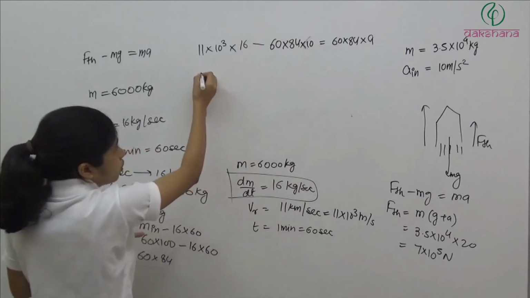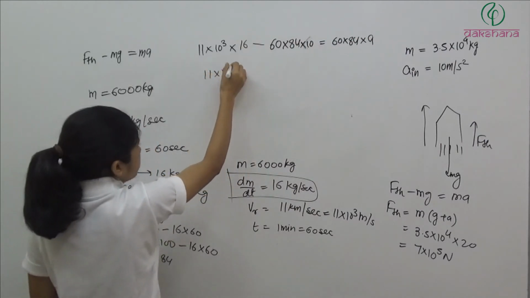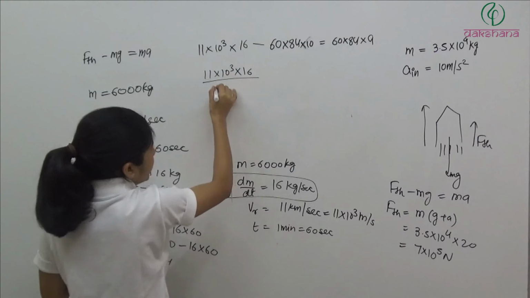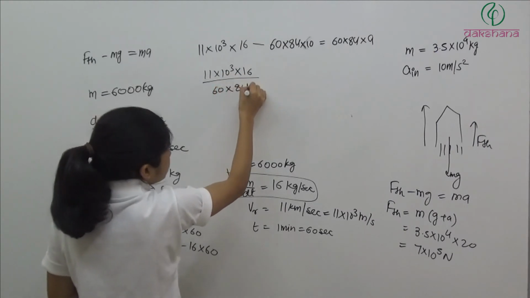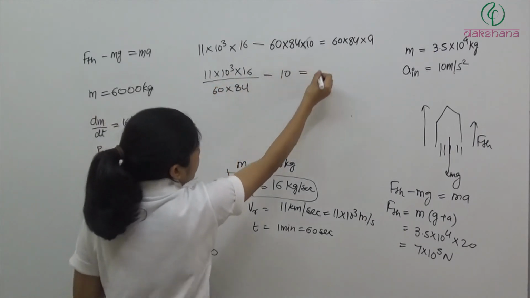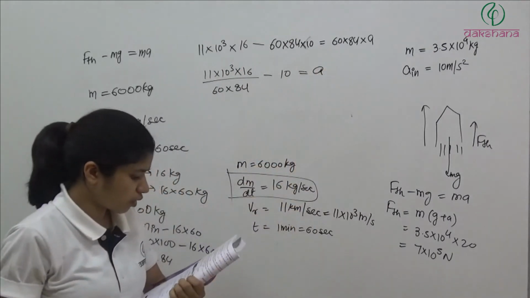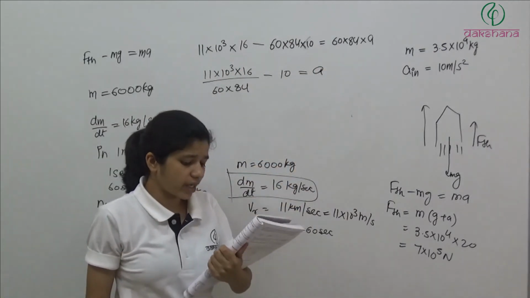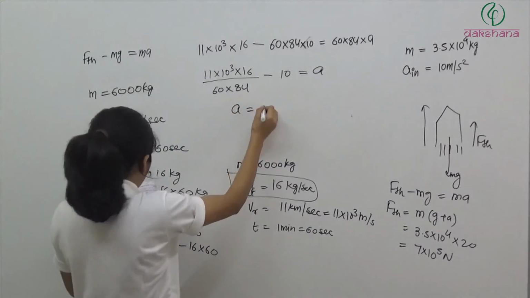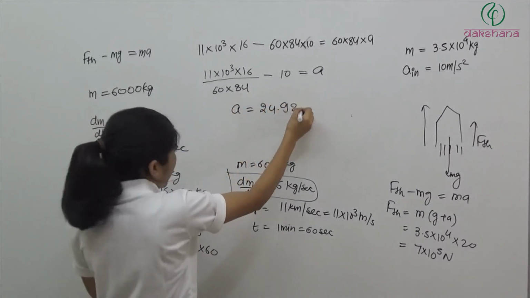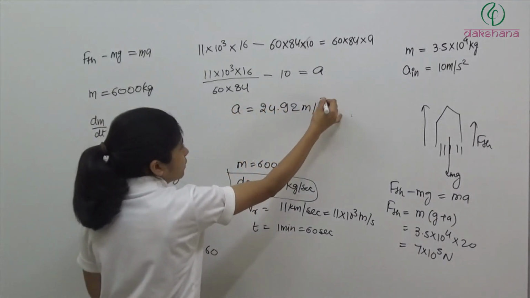Divide 60 into 84 from 11 into 10 to the power 3 into 16, divided by 60 into 84, minus 10 is equal to a. If you solve this you will get the answer a is equal to 24.92 meter per second square.